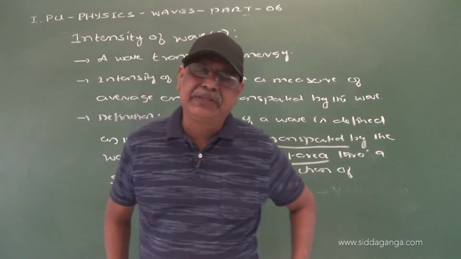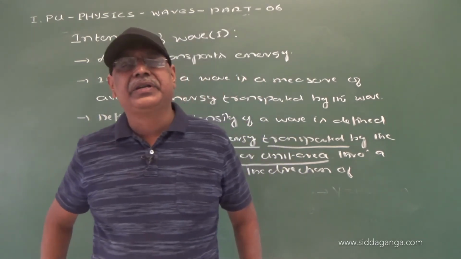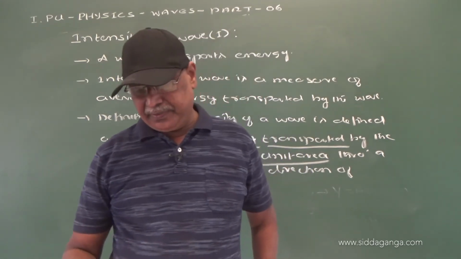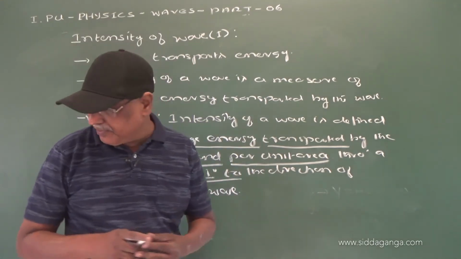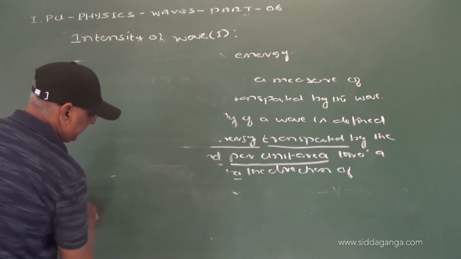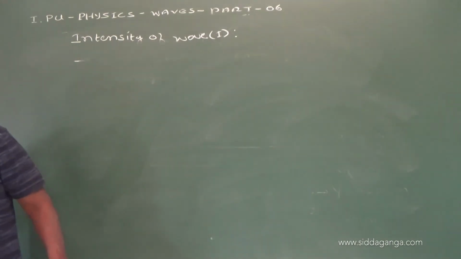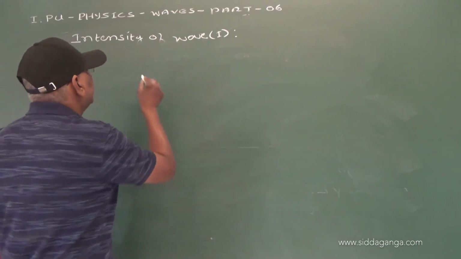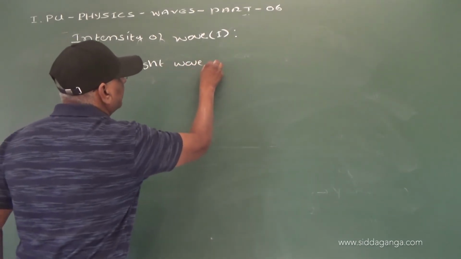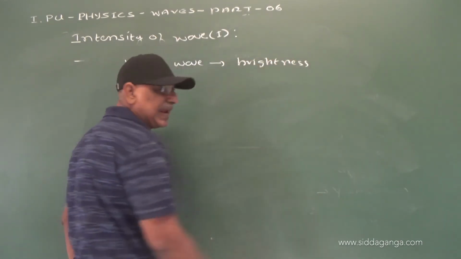Now intensity is a physical quantity. It is objective in nature, which can be measured accurately. Now we have a word which we use in our day-to-day life. Here we use the word, for light wave, we use the word brightness.